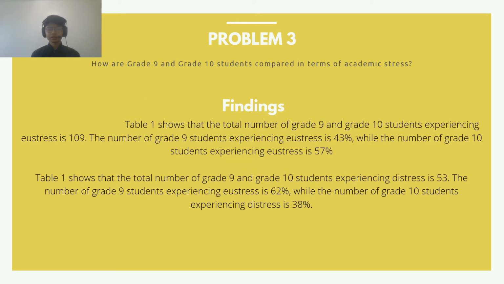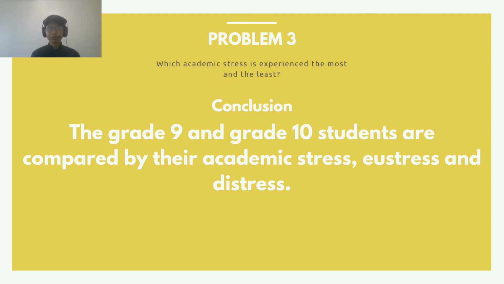And here's the findings that we got using the table. Table 1 shows that the total number of grade 9 and grade 10 students experiencing eustress is 109. The number of grade 10 students experiencing eustress is 43%, while the number of grade 10 students experiencing eustress is 57%. Table 1 shows that the total number of grade 9 and grade 10 students experiencing distress is 53. The number of grade 10 students experiencing distress is 62%, while the number of grade 10 students experiencing distress is 38%. And therefore, we arrive at the conclusion that the grade 9 and grade 10 students are compared by the academic stress, eustress, and distress.